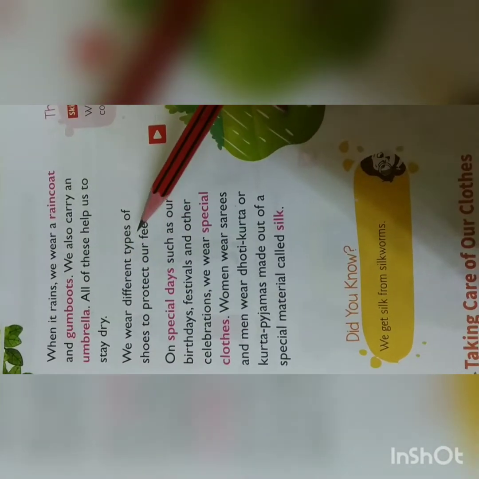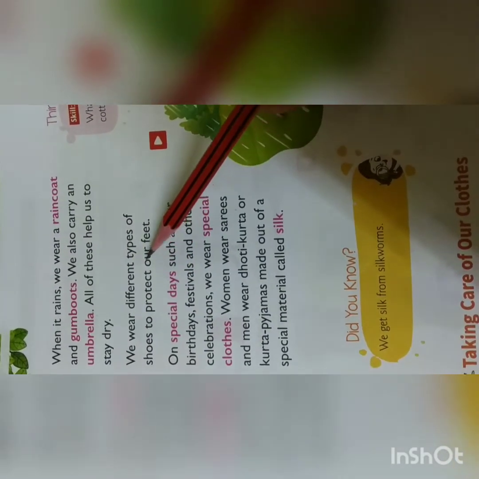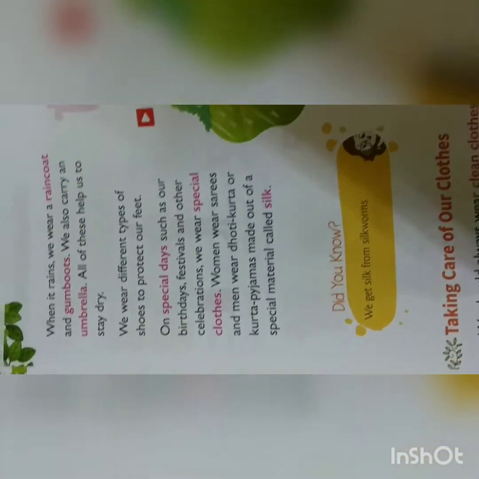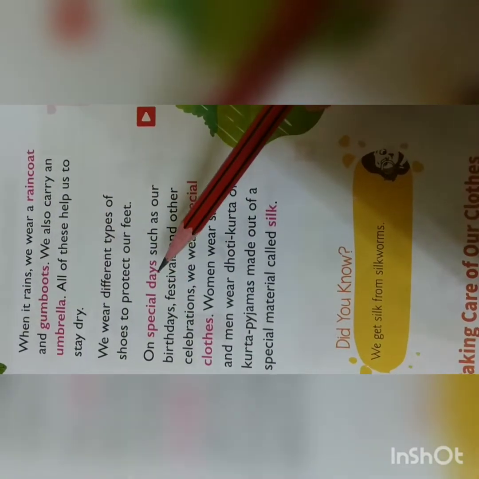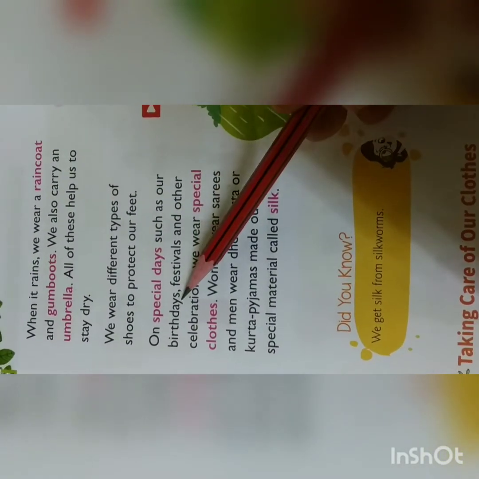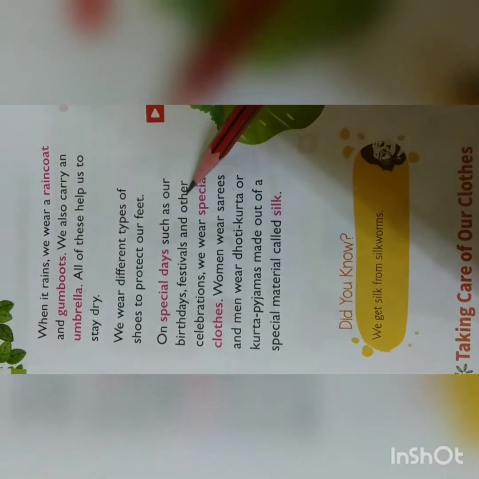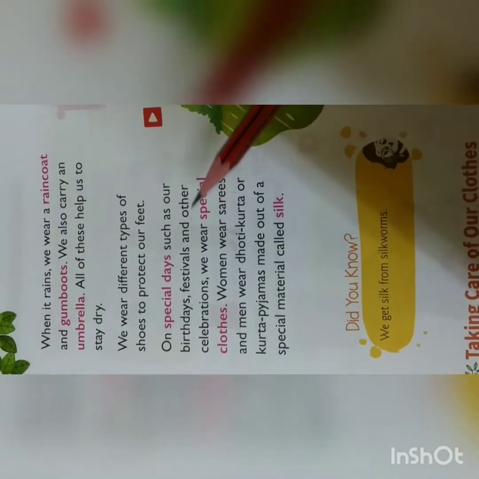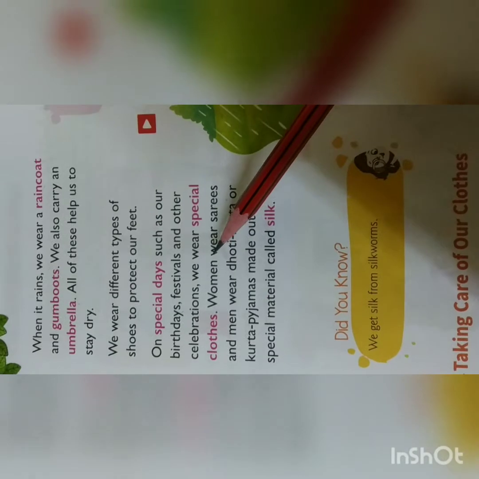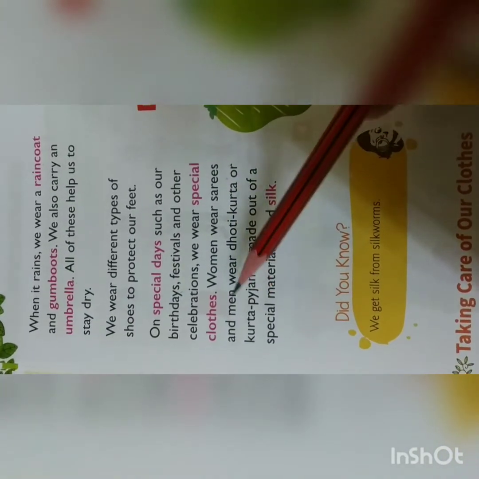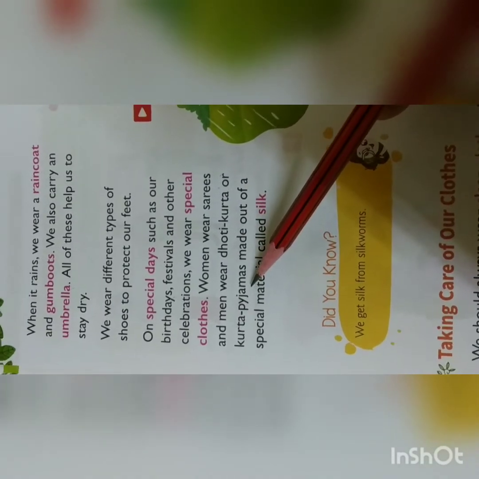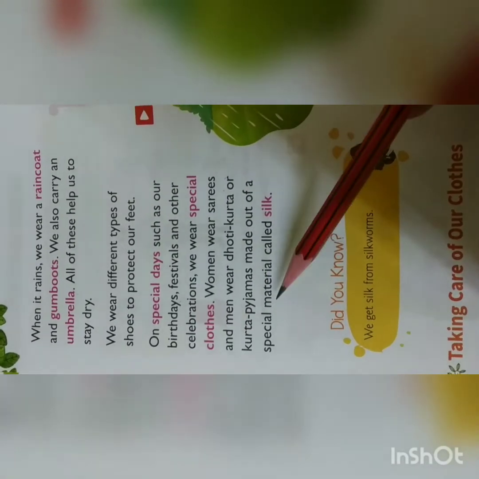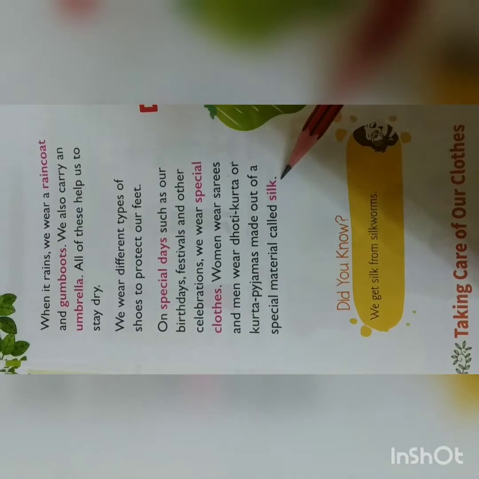We wear different types of shoes to protect our feet. At different times we use different types of shoes also. Next, on special days such as our birthdays, festivals and other celebrations, we wear special clothes. Women wear saris and men wear dhoti kurta or kurta pajama made out of special material called silk.